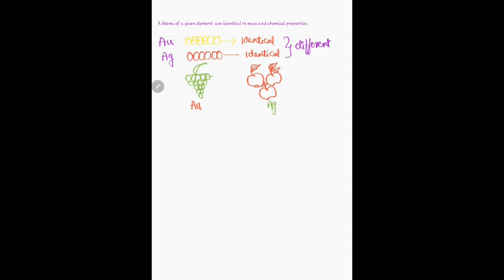What is this? See the size of this. Whatever the atoms present in these grapes, all are identical, right? They all have the same shape, and they are all the same. So they are the same in the bunch of grapes. Now if you look at these apples, they have a different shape and structure. Each apple will be similar in shape to this apple.